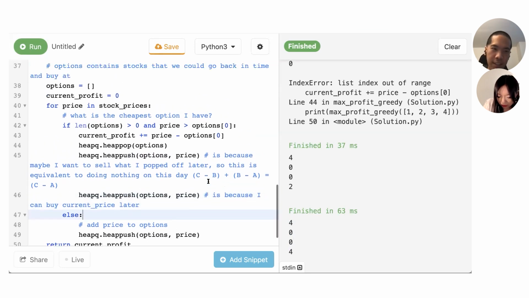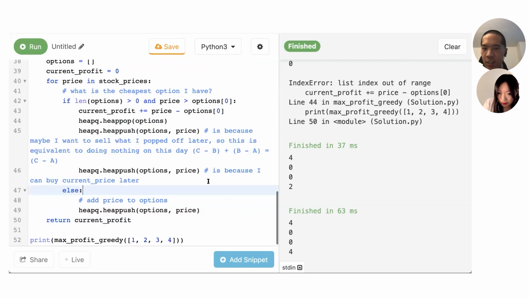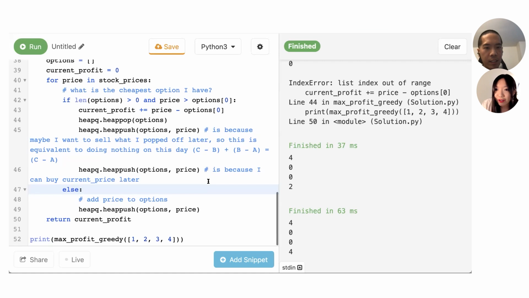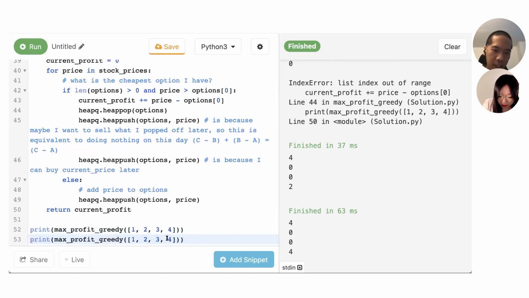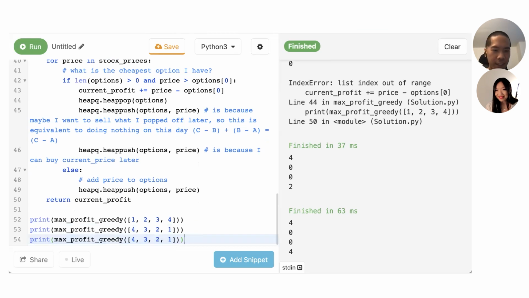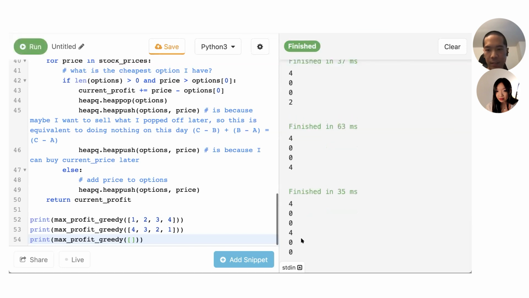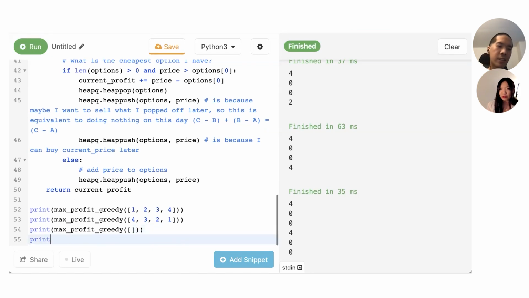So I think that's all there is. I think this should be good. Okay, can we try a few more test cases? Yeah, so maybe I can try the ones I had before. I don't know if you have any bigger ones in mind. I can also try as well. Maybe we could try some where there are different amounts of profit, because right now each of the cells results in 2 profit.